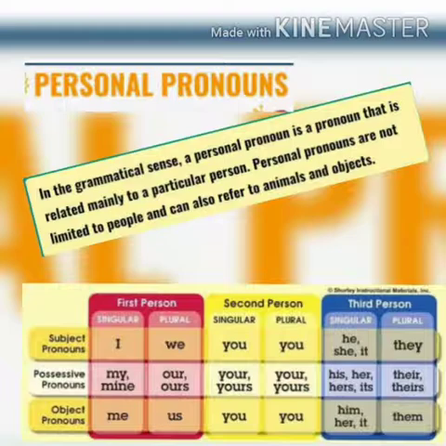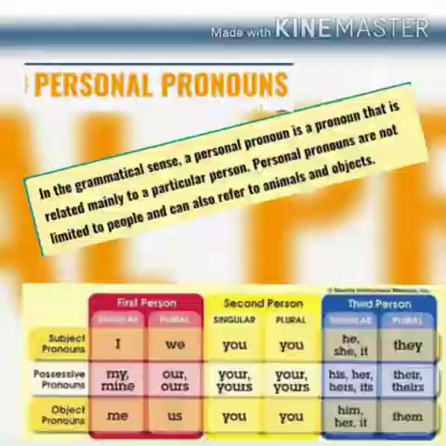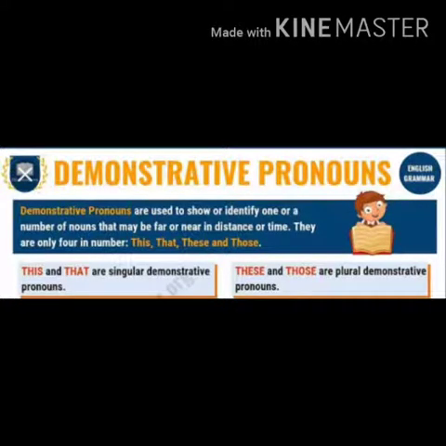I is given for the subject pronoun, that is, you are talking about the subject there. Then a possessive pronoun is where you show position, that is ownership, like my, mine, ours. Then object pronouns, that is for objects, like me, us, him, it. Clear? Next, let's move on to demonstrative pronouns.